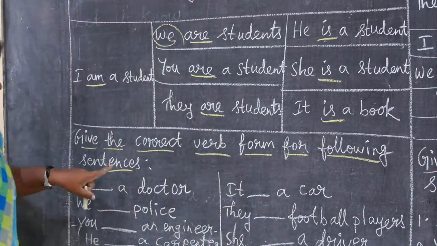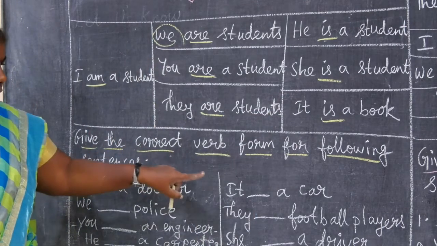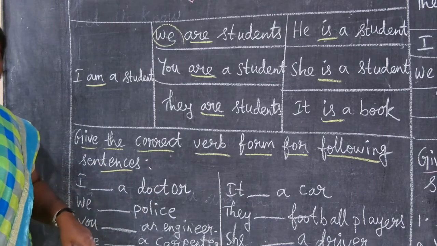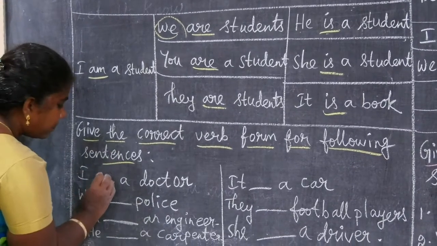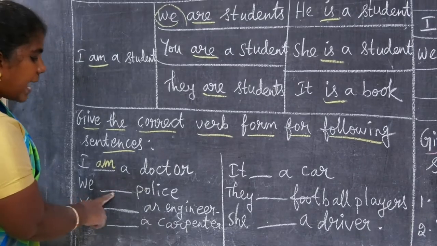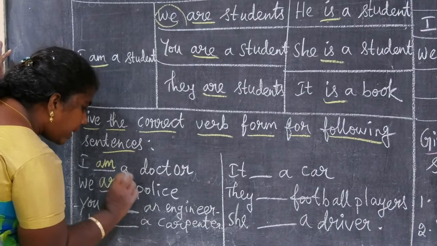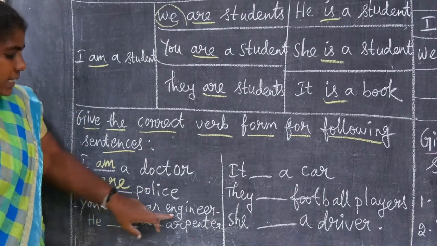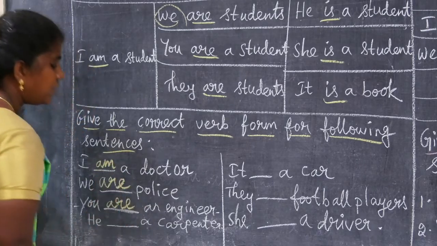Okay, next I give the exercise for you. You want to do it. Give the correct verb form for the following sentences. I dash a doctor. The pronoun is I, so it's am. I am a doctor. Next, we dash police: are. We are police. Then, you dash an engineer. Yes, you are an engineer.